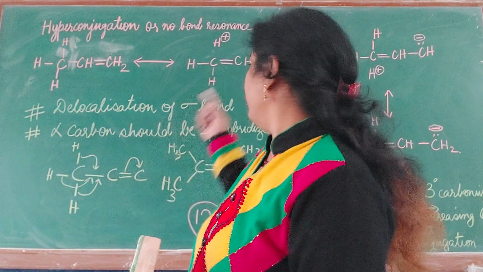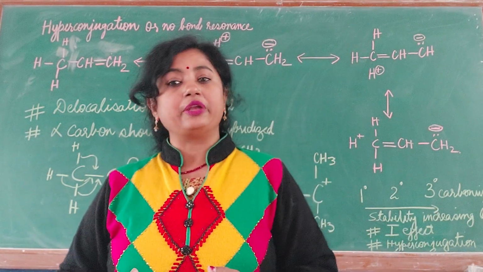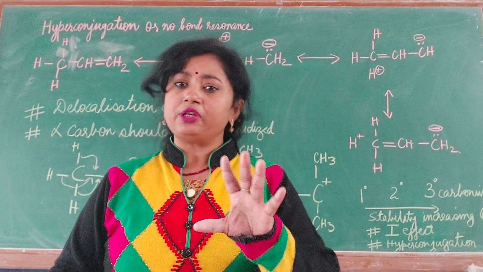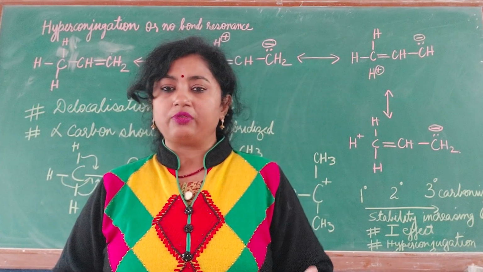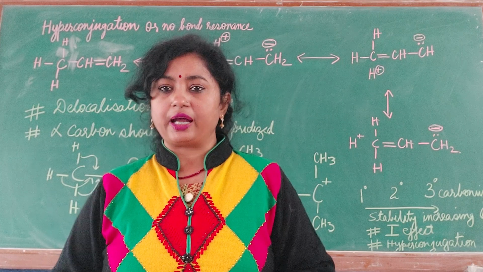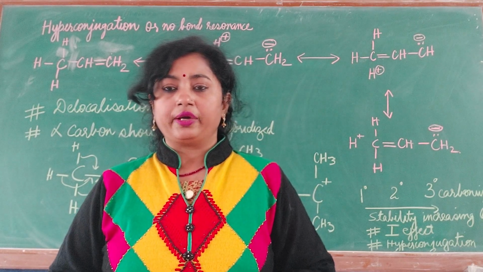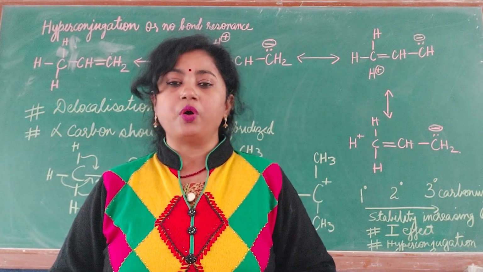The bond is missing but the molecule is stable, maybe only 5% stable, but we will count it as stable. This is one of the hyperconjugative structures of that particular alkene. So this is also known as no bond resonance.